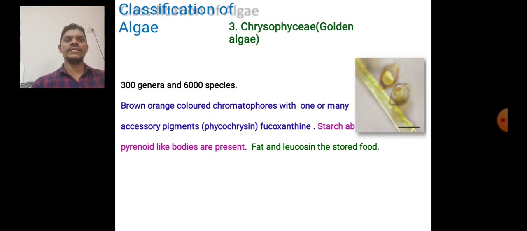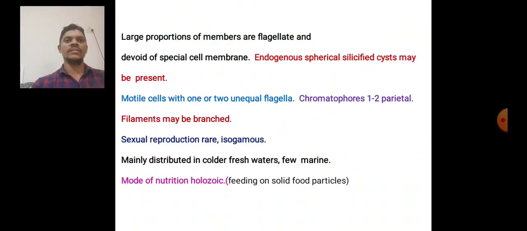Then another family is the Chrysophyceae, the golden algae. They have 300 genera and 6,000 species. The brown-orange chromatophores contain many accessory pigments, including chrysochrome and fucoxanthin. Starch is absent. Pyrenoid-like bodies are present. Fat and leucosin are the storage food. Most are flagellate, and they divide by the cell membrane.